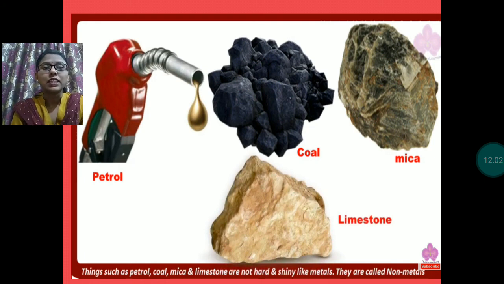Things such as petrol, coal, mica, limestone are not hard. These are not hard and shiny like metals. Metals like iron, silver, gold, bauxite, aluminium, copper. These all are shiny as well as hard. But petrol, coal, mica, these all are soft and non-shiny. These all are not shiny materials. Okay, so these are known as non-metals.